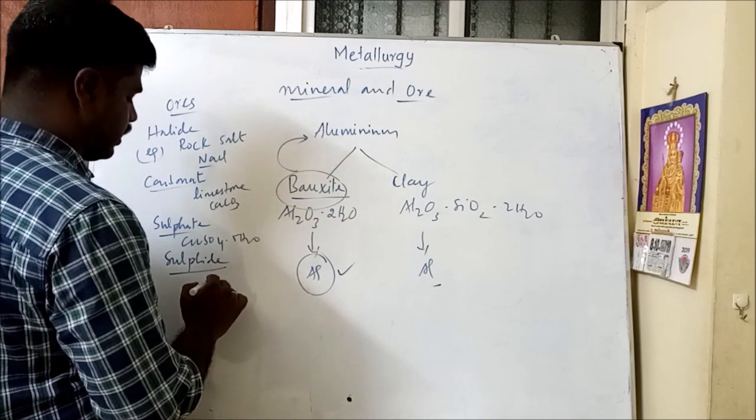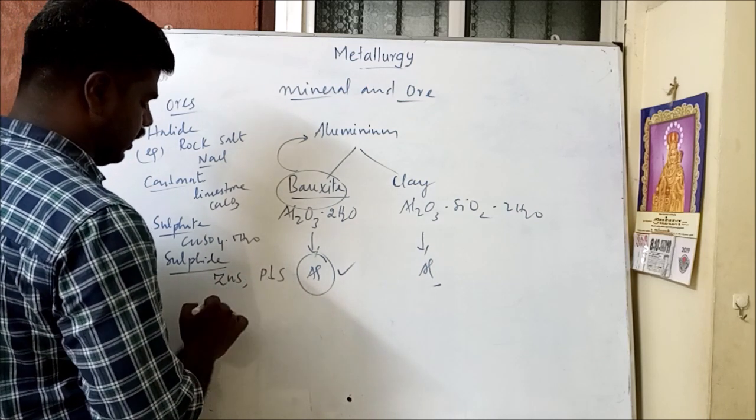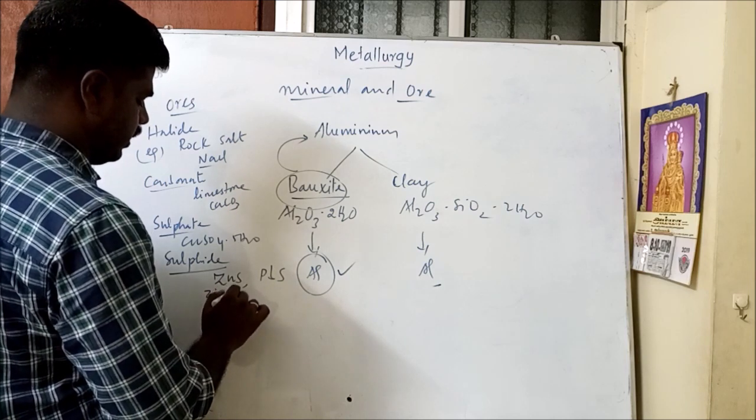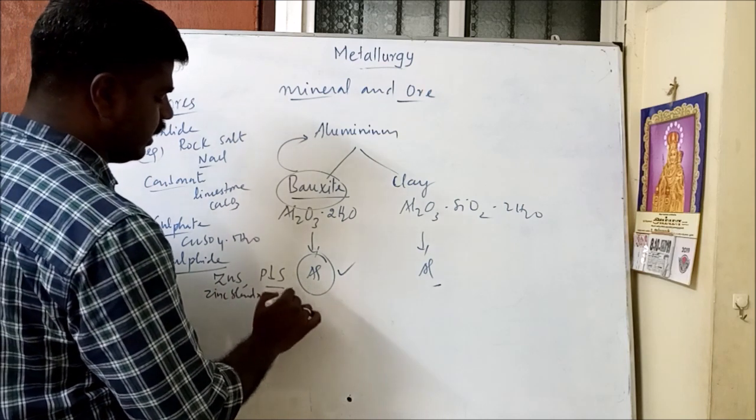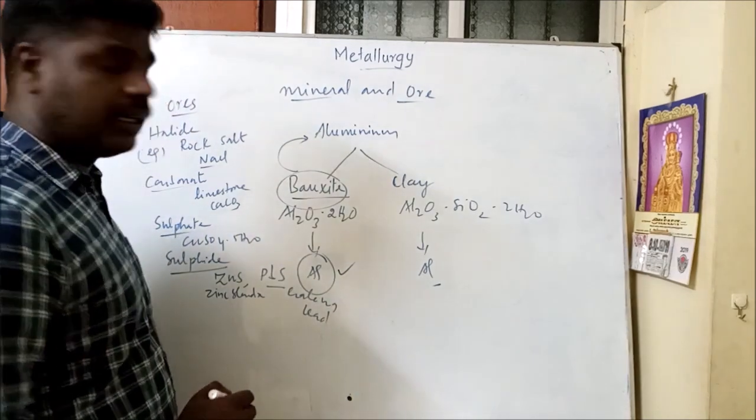Sulfide, we call it as what? Best example, ZnS and PbS. This is called as zinc blende. It is an ore of zinc. This is called as galena. It is an ore of lead.